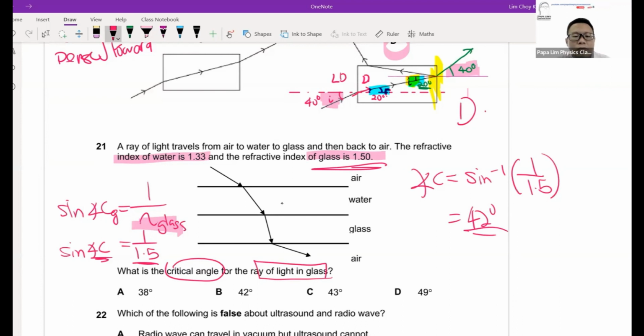Okay, so you round off, it will be 42 degrees. So the answer here will be B. Just take note of it, because you are given two refractive indices, water and glass. But I use glass because the question asks for the critical angle of glass.